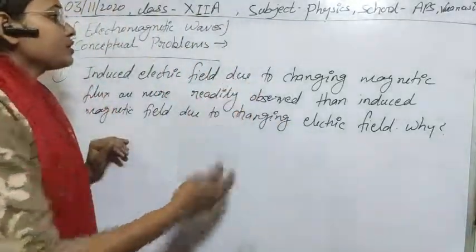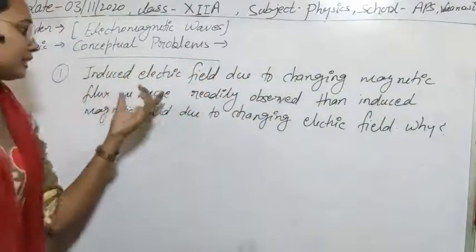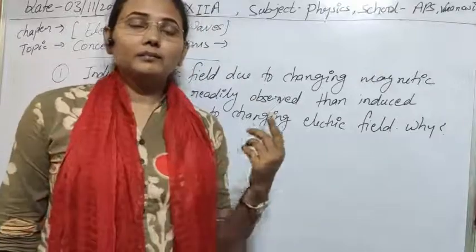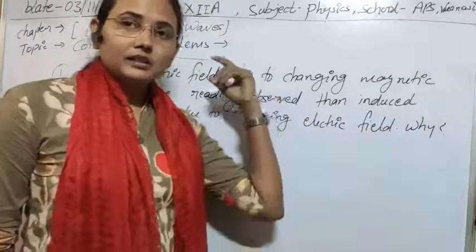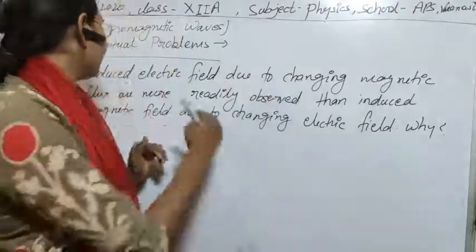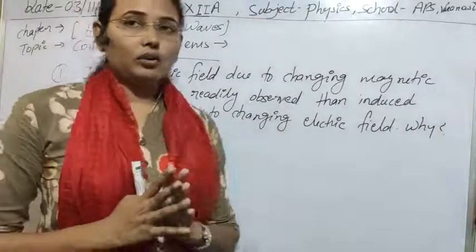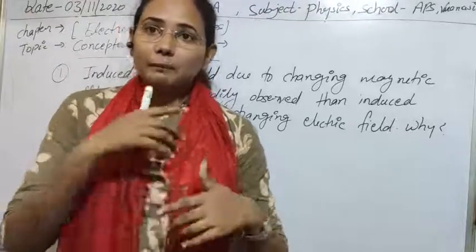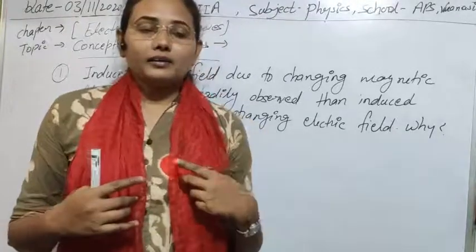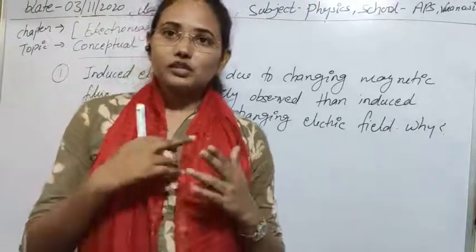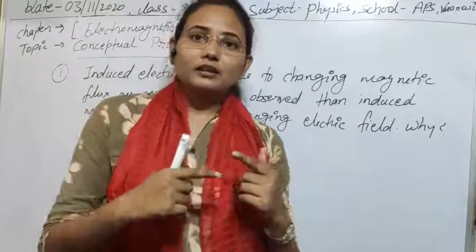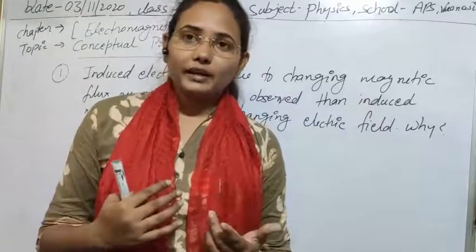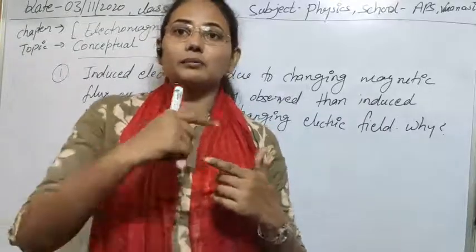And in case of changing magnetic flux, if there is a change in magnetic flux, then an induced electric field is obtained, and that induced electric field depends on the number of turns in the coil. The induced EMF in every turn can be added, so the total induced EMF is obtained by simply adding the induced EMF in every turn.